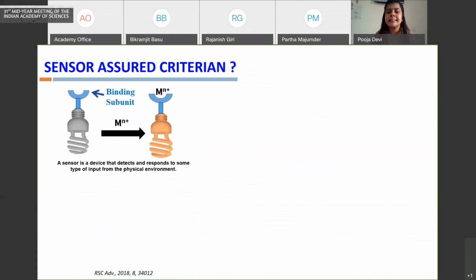In this direction, before going further, let's understand what a sensor is. As is well known, a sensor is a device that detects and responds to some kind of input from the physical environment. That input could be a physical change or a chemical change. When we are talking about a chemical sensor, we are specifically talking about a chemically induced change in the sensor.